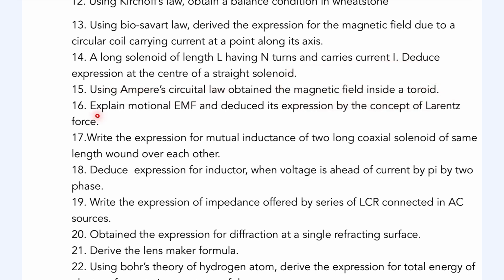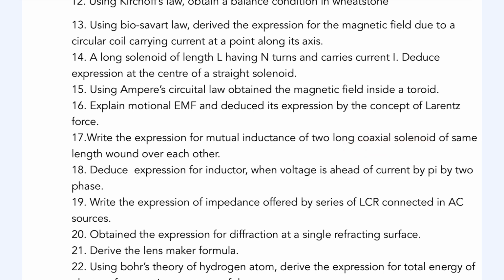Next is explain motional EMF, electromotive force, and deduce its expression by the concept of Lorentz force. So you have to use the Lorentz force to explain the concept of EMF. Next, write the expression for the mutual inductance of two long coaxial solenoids of the same length, one over the other. So you have to find out the mutual induction. That means you have to find out the value of M for two coaxial solenoids.